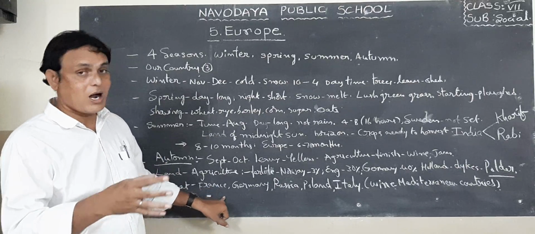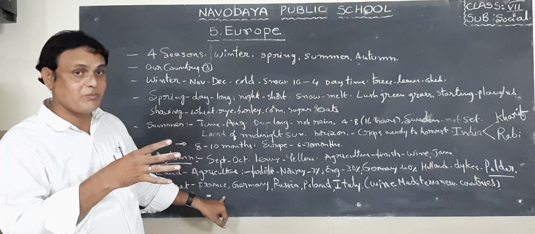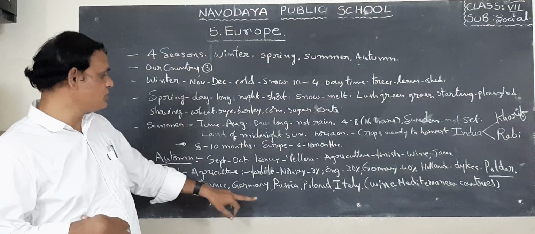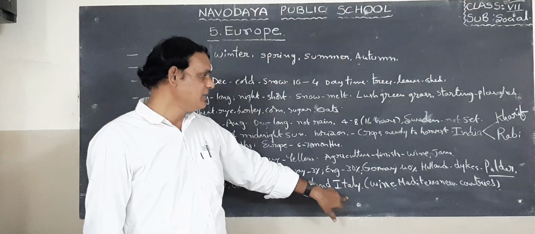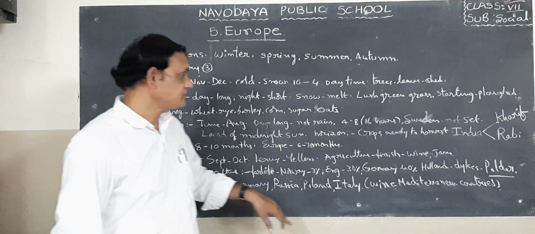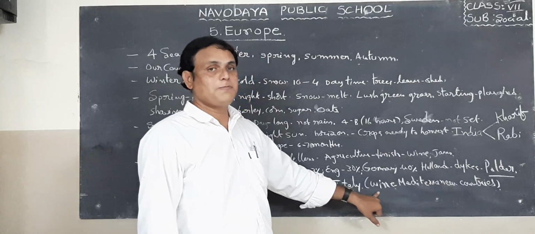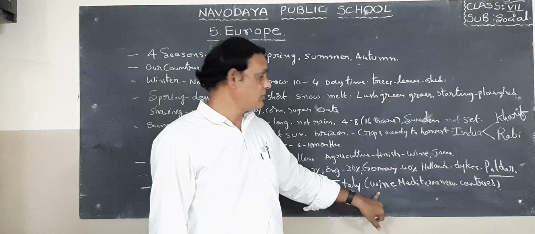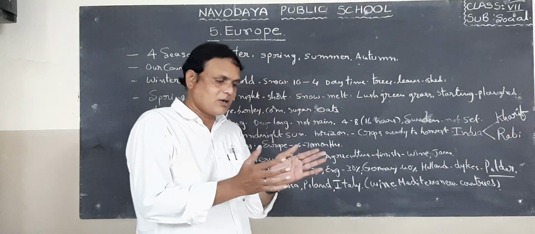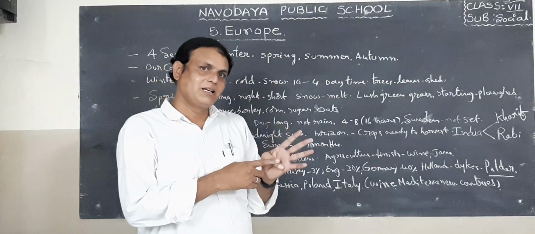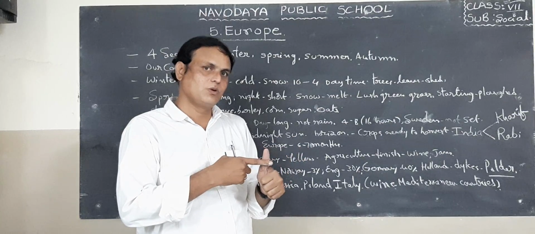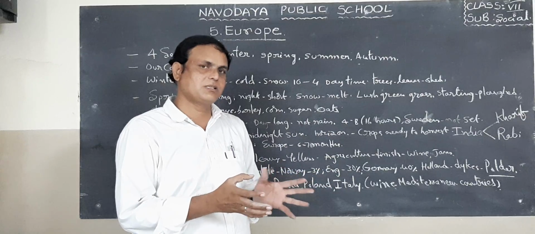For example, what are the Mediterranean surrounding areas or Mediterranean countries? France, Germany, Russia, Poland, Italy. In these areas they are growing wheat. Next, wine is also a very important product around the Mediterranean Sea, that means the Mediterranean nearest countries. What are the nearest countries of the Mediterranean Sea? Italy, Switzerland, Spain, Austria, Serbia, Greece. So these are the nearest countries of the Mediterranean Sea.